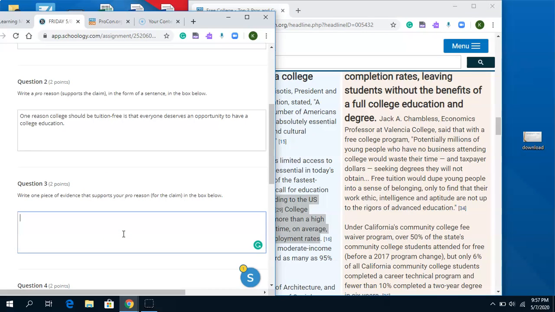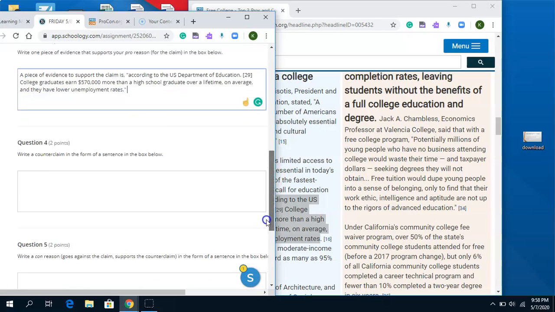So a piece of evidence to support the claim is, and then I'm just going to put my quotes. So literally I'm just copying and pasting it right from the site, right? And we told you didn't have to actually use a citation. We know where you're getting the information.